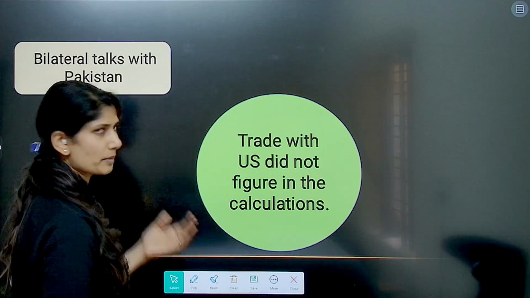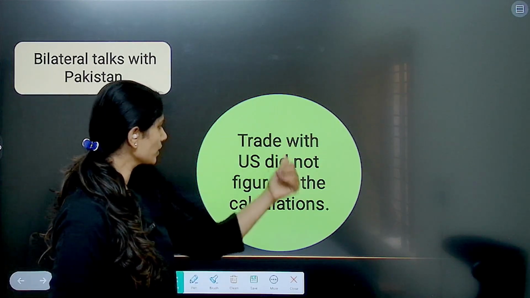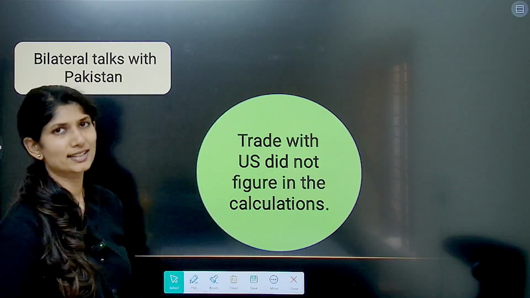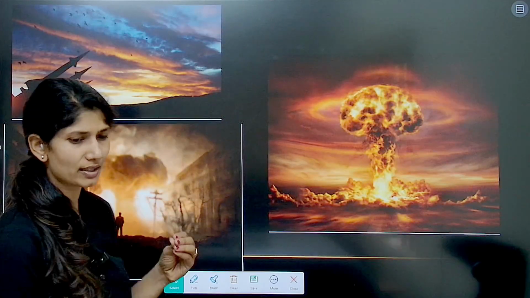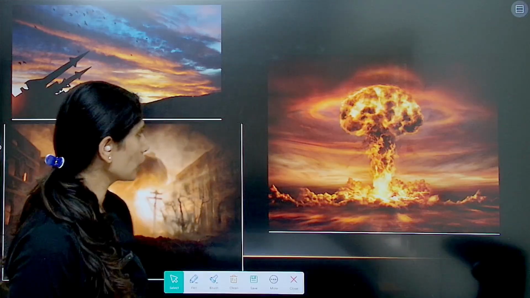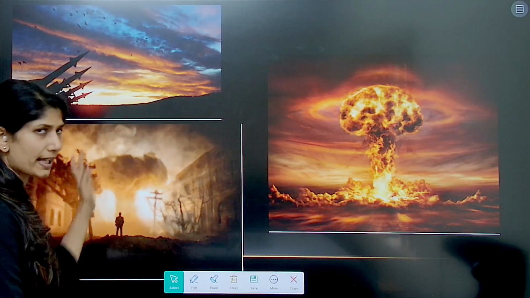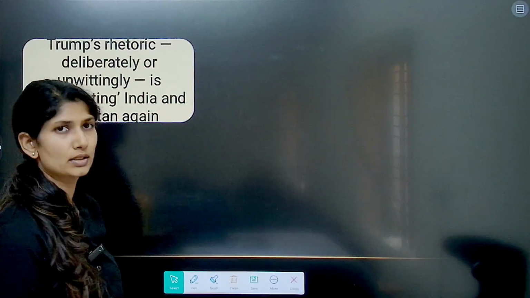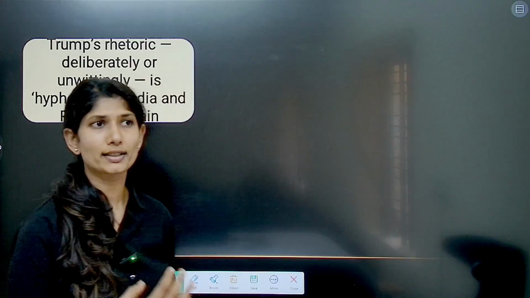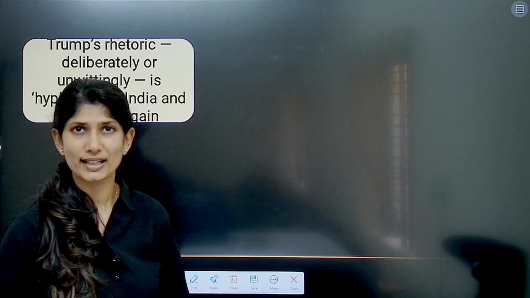India has time and again held that trade with the USA did not figure in these calculations at all. It was only bilateral talks with Pakistan that we had. So Trump's claim of preventing a possible nuclear war through his involvement is not the same as what New Delhi echoes.